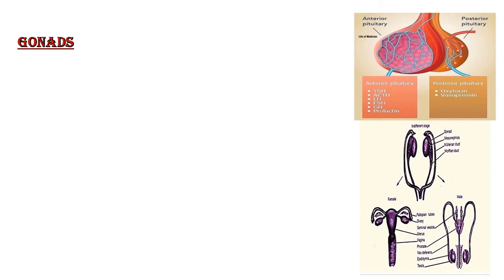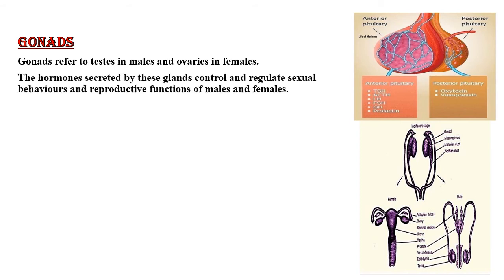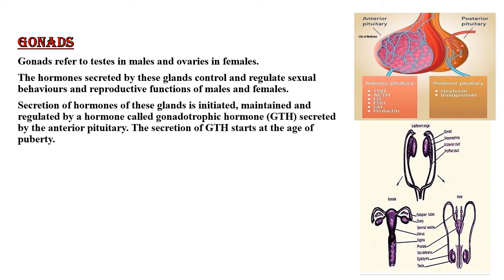Next we have gonads. Gonads refer to testes in males and ovaries in females. The hormones secreted by these glands control and regulate the sexual behaviors and reproductive functions of both males and females. Now here the secretion of hormones of these glands is initiated, maintained and regulated by a hormone called gonadotropic hormone.